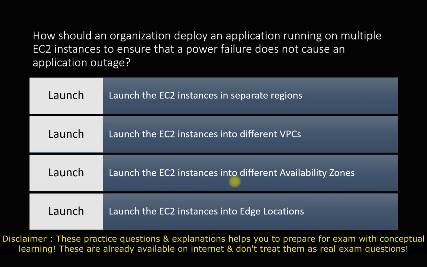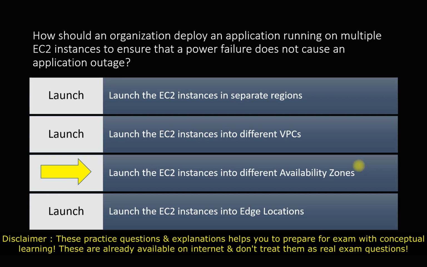Next is the VPC. We can't use it because of complexity, or in some cases it might be possible that we choose to use a different VPC, but it will come under the same availability zone. So that's why we can't go there. The correct answer for this question is the third option, that is different availability zones. So we will go for this one. For the last option, we can't use our EC2 instance in the edge location, so that's why we are not going for option 4.